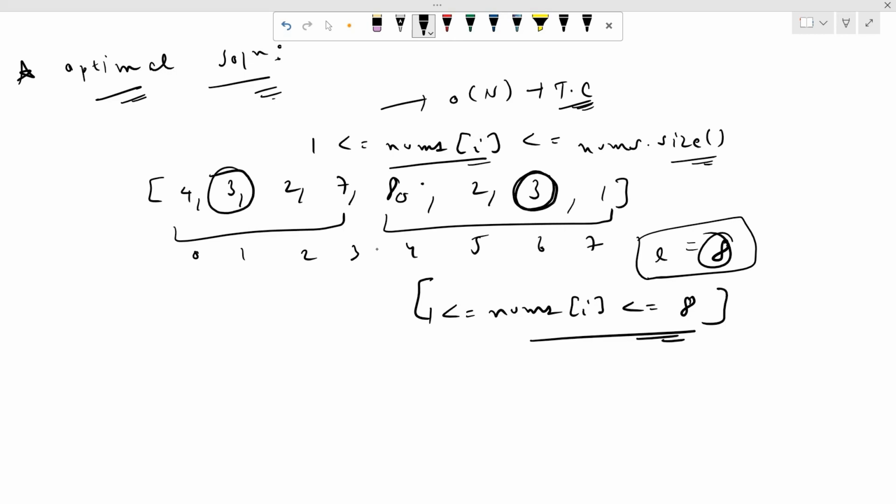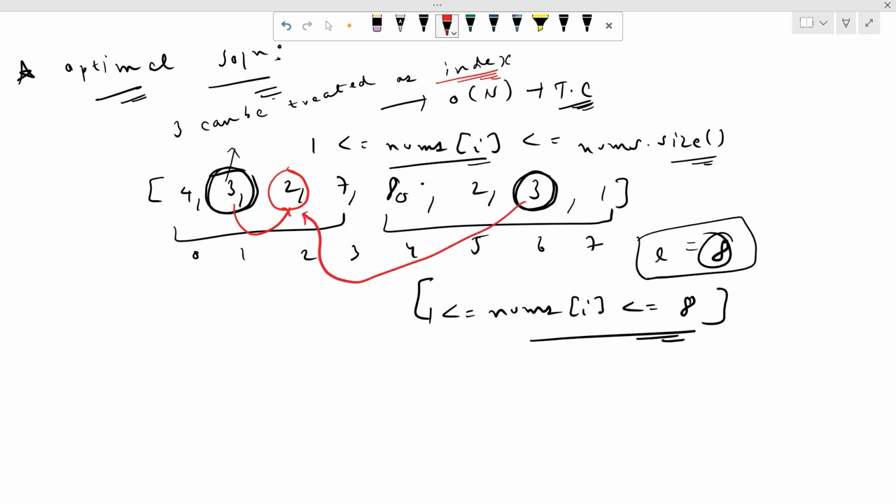Just look at this element 3 and this 3. Since 3 is a repeated number, 3 can be treated as the index. So this will be pointing to the third element, which is 2. Initially, this will be pointing to this, and this 3 is also pointing to the third element, because we treat each and every element as the index, right? Remember, whenever we visit an element twice, this means we found our duplicate number.